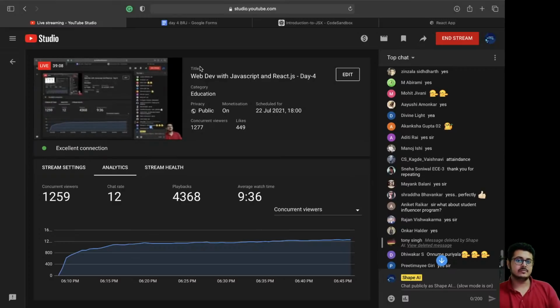So that's the thing with web development: if you want to get jobs, jobs are available a lot, but you need to have absolutely perfect skills, because the competition is also high. If the number of jobs is high, then the competition is also high, and you have to stand out from the crowd, and then only will you be able to get the good packages.